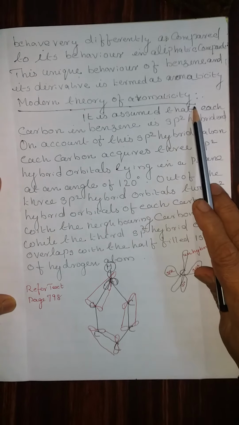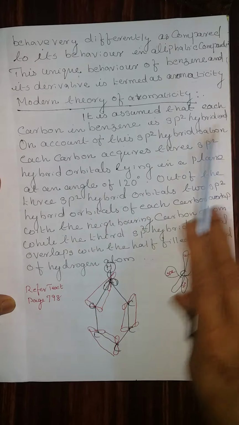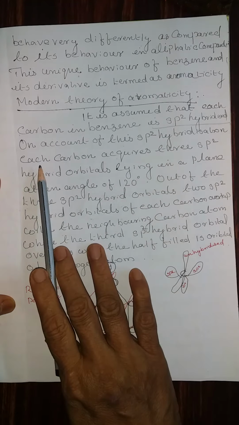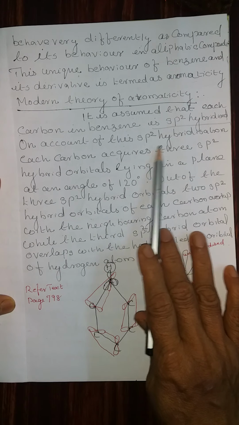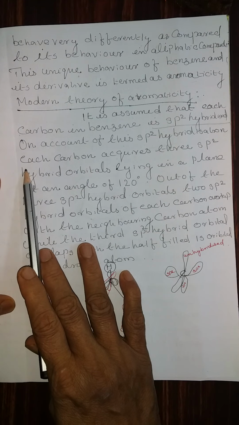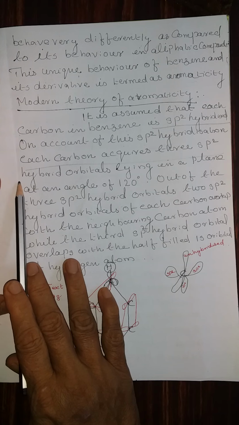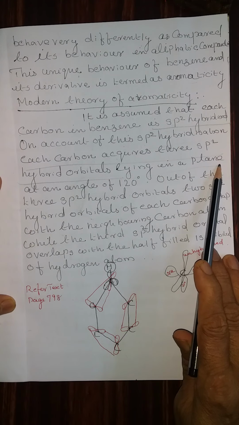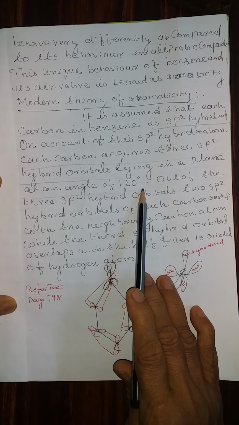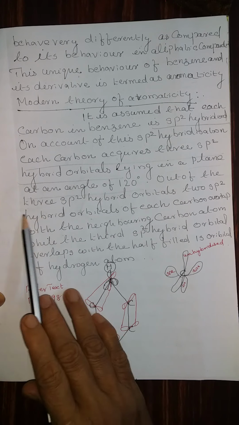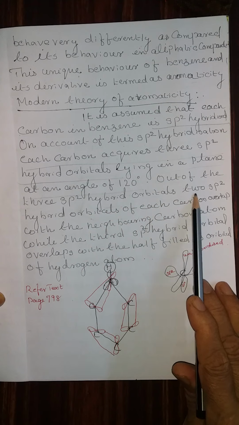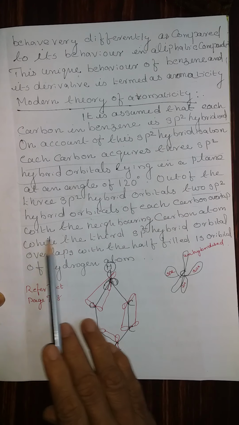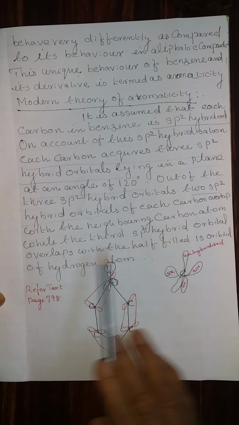Modern theory of aromaticity. It is assumed that each carbon atom in benzene is sp2 hybridized. On account of this sp2 hybridization, each carbon atom acquires 3 sp2 hybrid orbitals lying in a plane at an angle of 120 degrees. Out of the 3 sp2 hybrid orbitals, 2 sp2 hybrid orbitals of each carbon atom overlap with the neighboring carbon atoms.